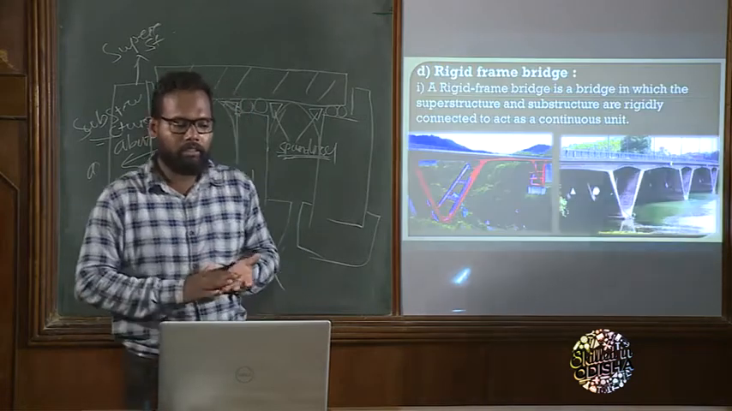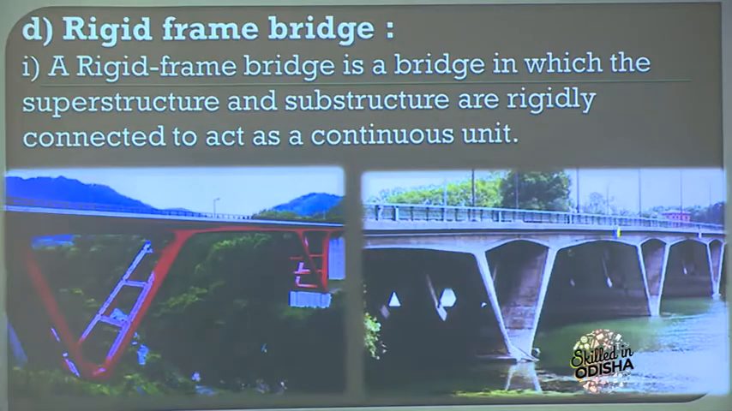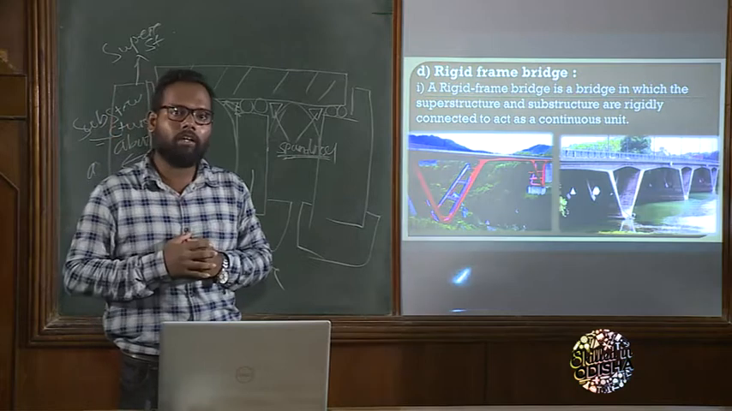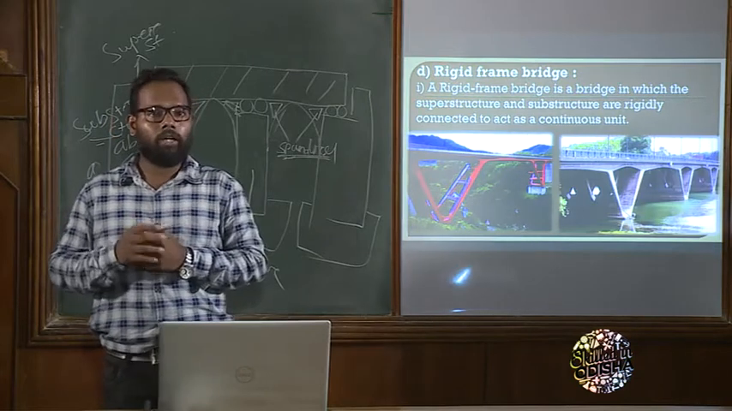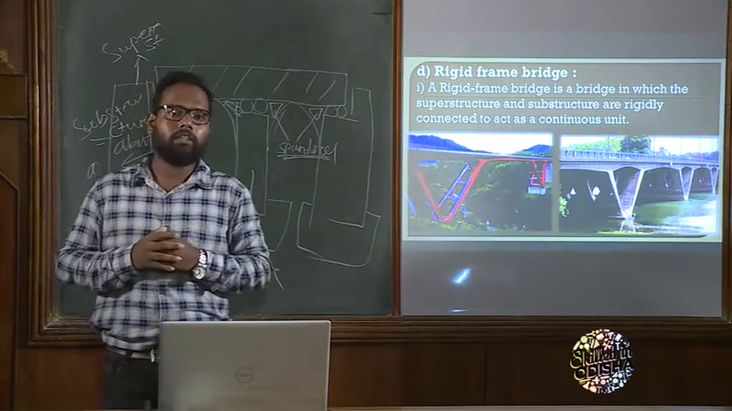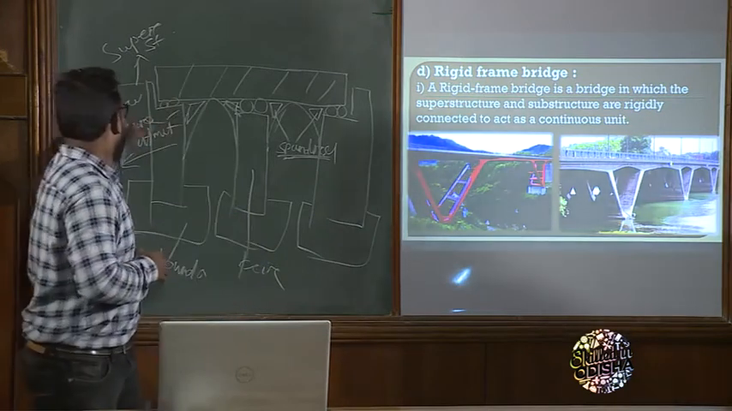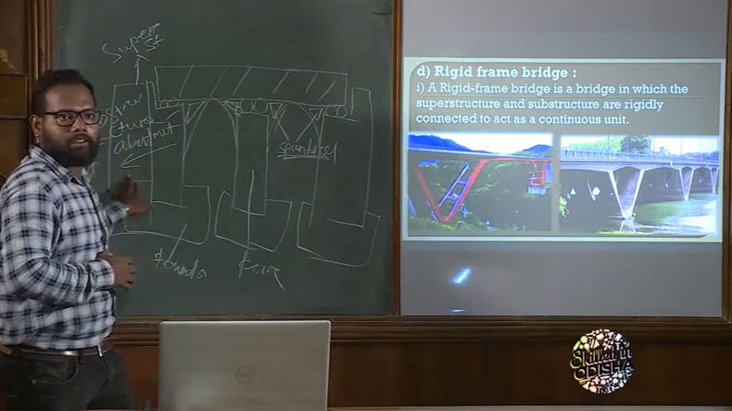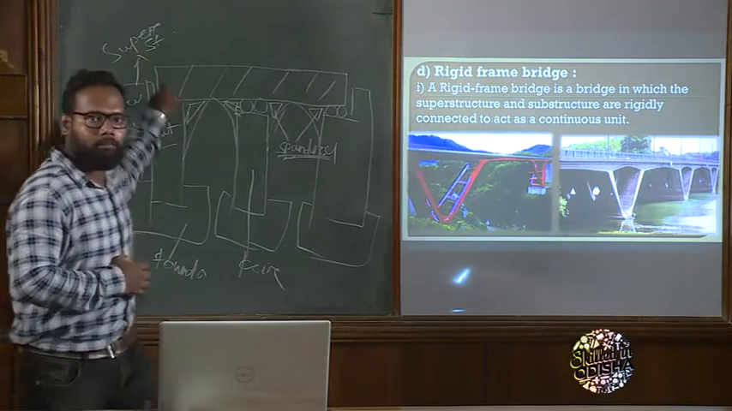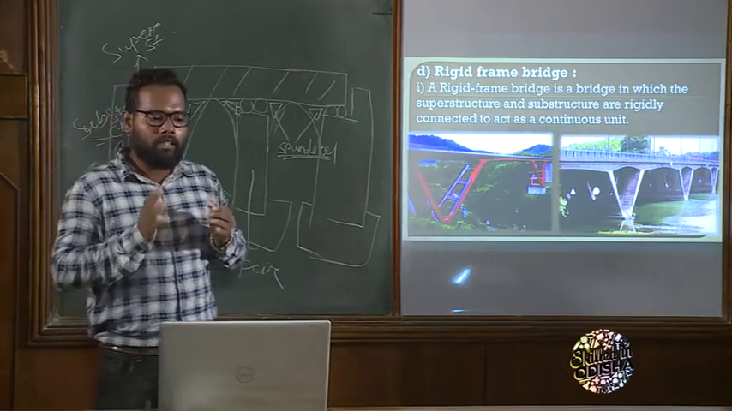Now come to the next classification of steel bridges, which is the rigid frame bridge. Before we go to the rigid frame bridge, let me tell you what we mean by rigid. Rigid means there is no bending or no deflection. So when the parts of a bridge are connected with each other rigidly, I'll show you here: one is the superstructure, another one the substructure. When the superstructure and substructure of a bridge are connected with each other rigidly, then they form a rigid frame bridge.